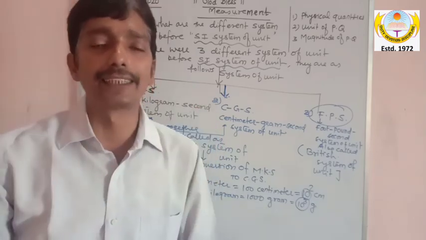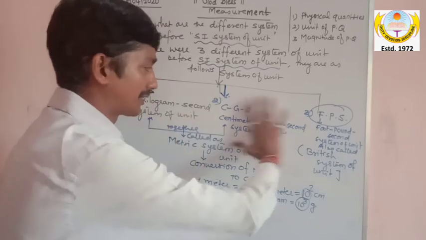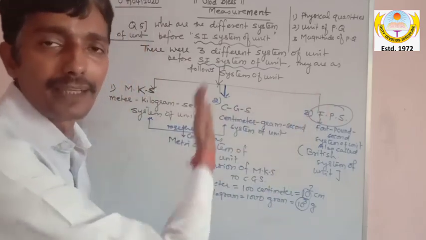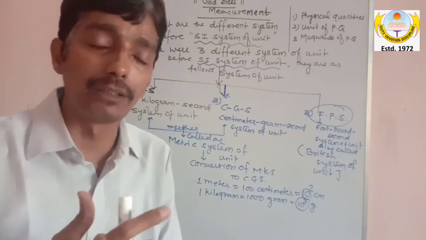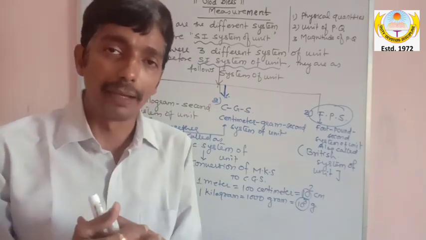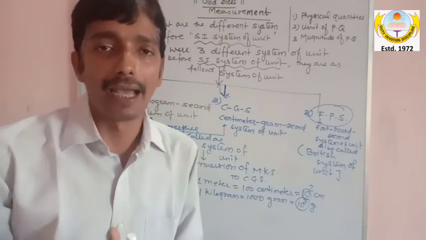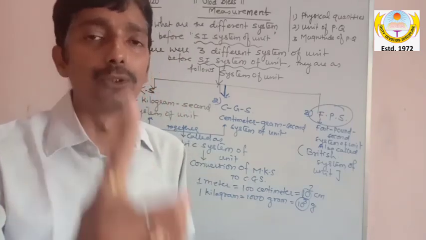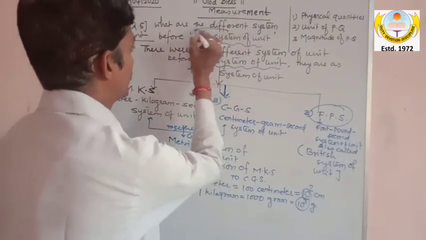And therefore science says we will use one and only one system, because these systems which I have written in front of you, MKS, CGS, FPS, were creating a problem. They were actually creating issues. Am I clear? They were creating differences. And therefore science said we will use one and only one system, and that system is called SI system of unit.